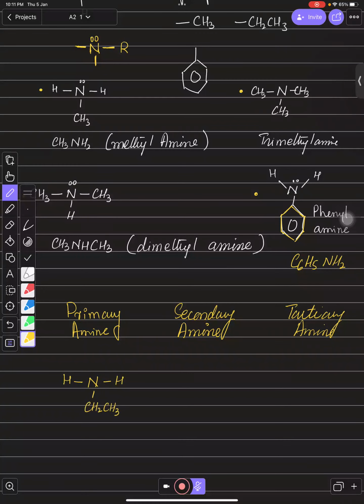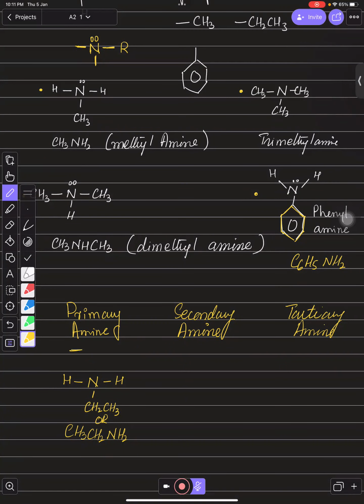Keep remembering this, 2 hydrogens and 1 carbon chain. This will help you find the primary amine. This is actually CH3CH2NH2. So you can even say that whichever has NH2 will be primary amine, right?